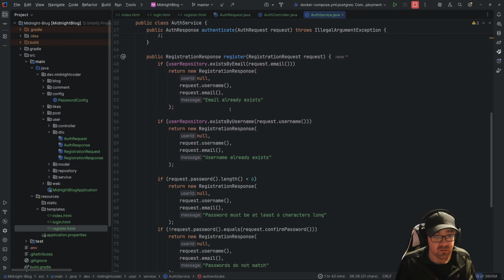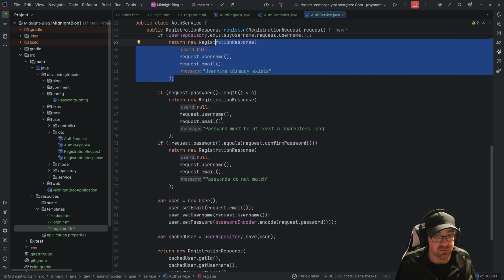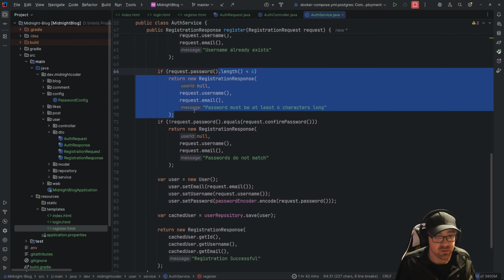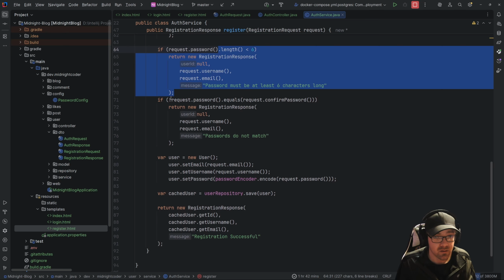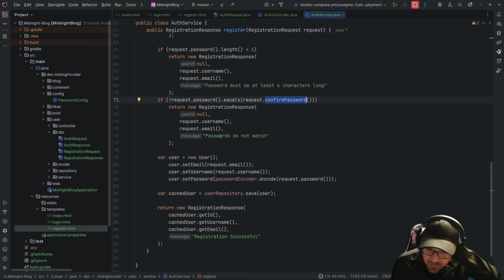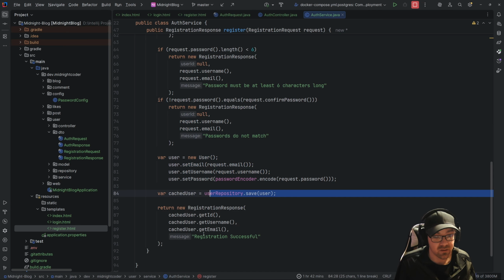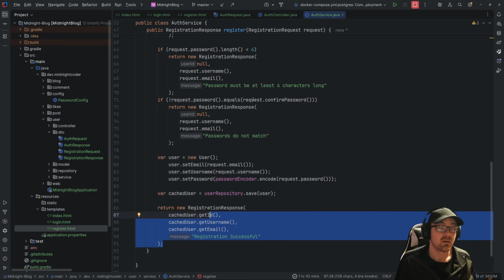Otherwise, login. Sorry, registration. When they go to register, we're going to see if the email exists. If it does, return that. If the user exists, return that. Password's too short, return that. If the requested password does not equal the confirmed password, passwords don't match. Otherwise, we can register, save, and reply.